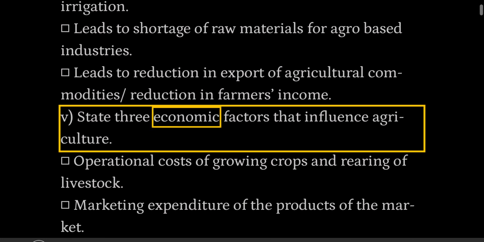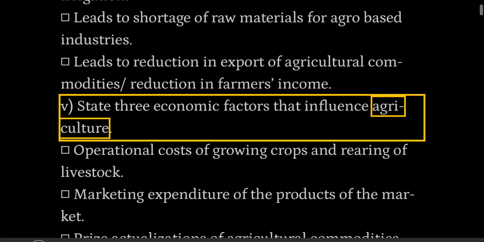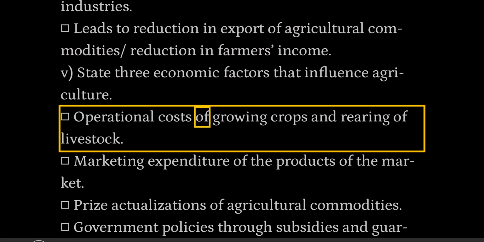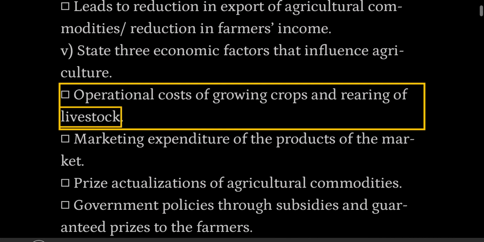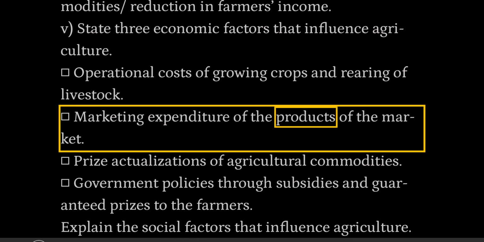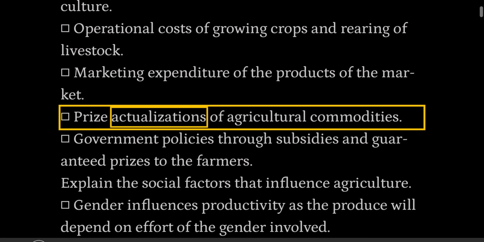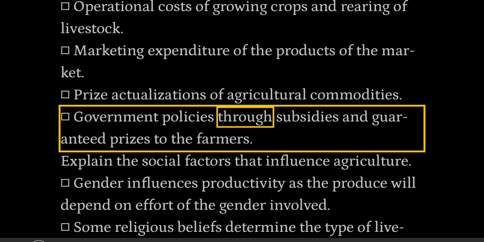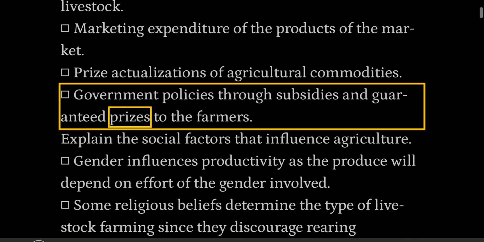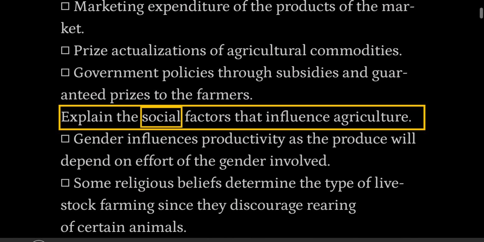income. V. State 3 economic factors that influence agriculture. Operational costs of growing crops and rearing of livestock, marketing expenditure of the products of the market, price fluctuations of agricultural commodities, government policies through subsidies and guaranteed prices to the farmers. Explain the social factors that influence agriculture.